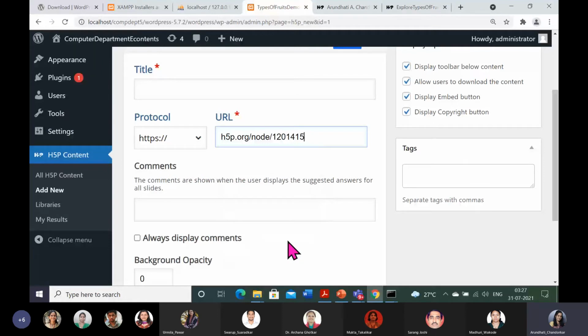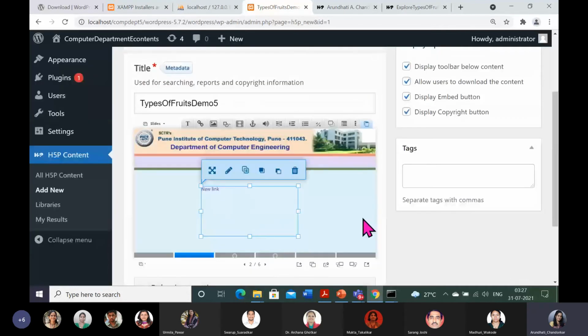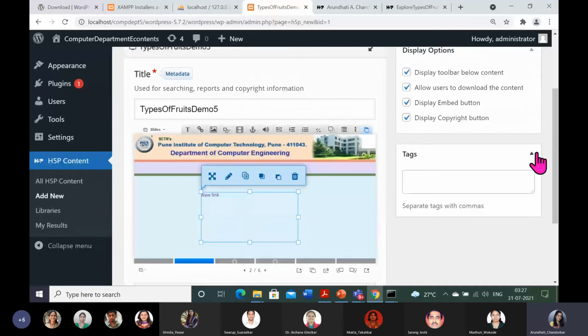We have come to the localhost site. Paste it here, and done. So let me update it and show you the view mode.